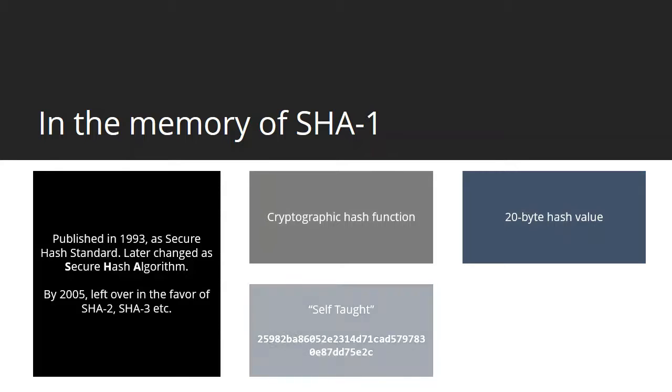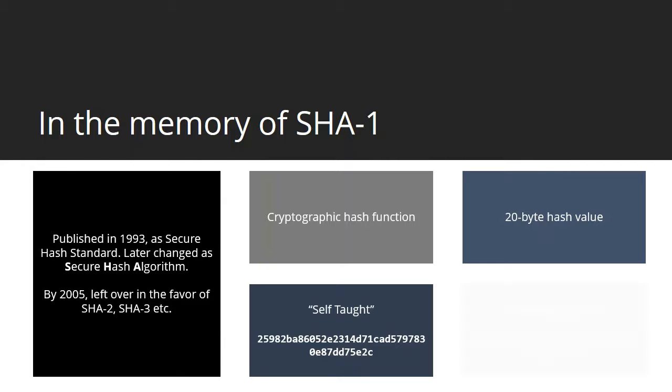As an example, if we enter a string into a function that computes the SHA-1 digest, you will find a particular digest generated for this string, and for every different string there is a different output.